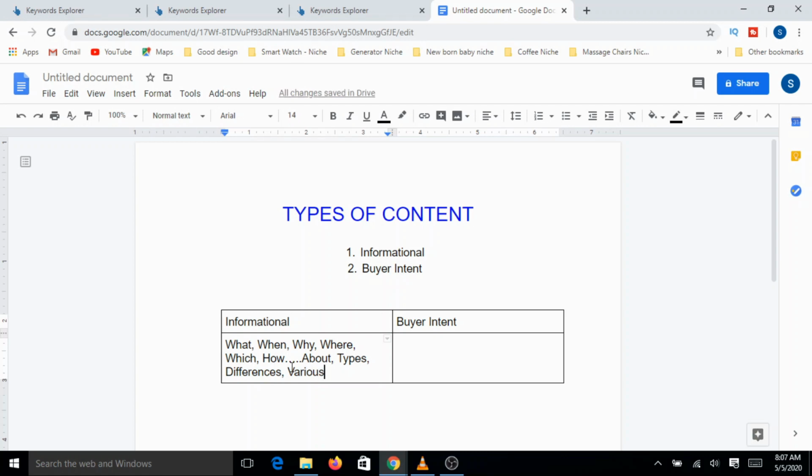I'm sure you will be able to understand. So people who look for information typically use these kinds of words, and there could be many more. I'm just giving an example so that you understand it.